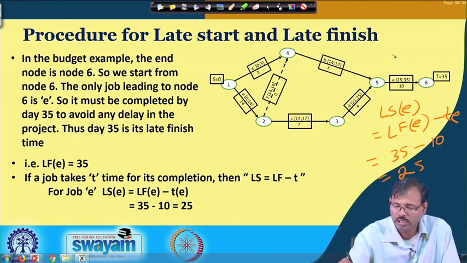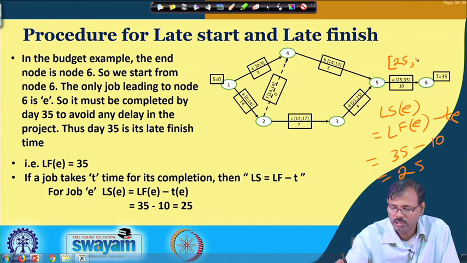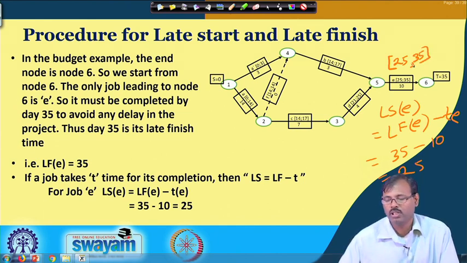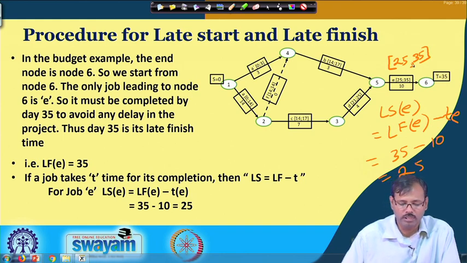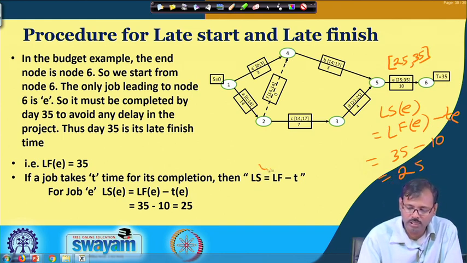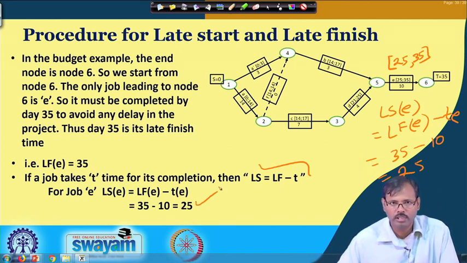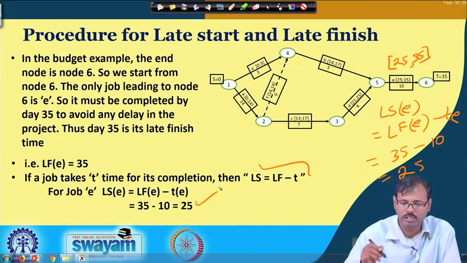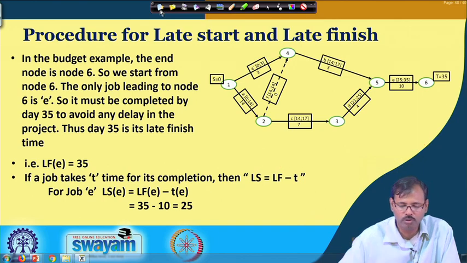So, for E our late start is 25 and late finish is 35, which is expressed here. You can also see the formula which is used, and we get LS of E, the late start of E, equal to 25.